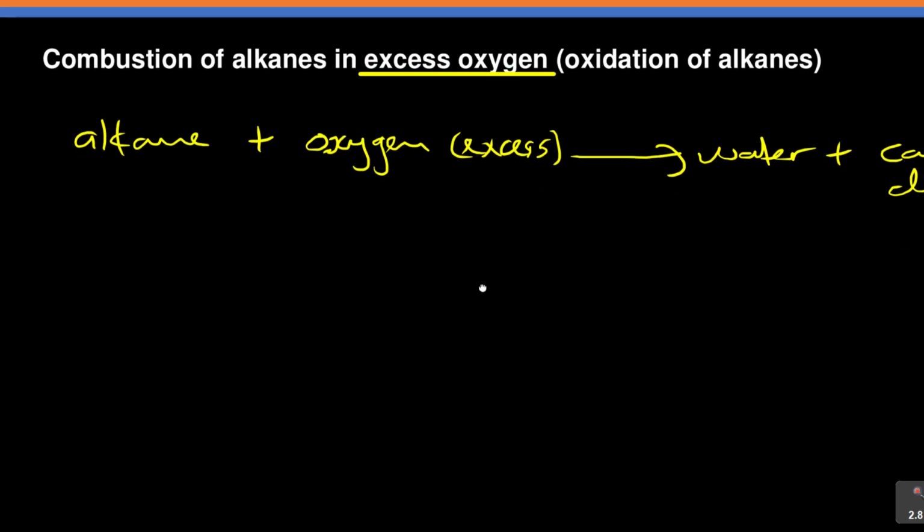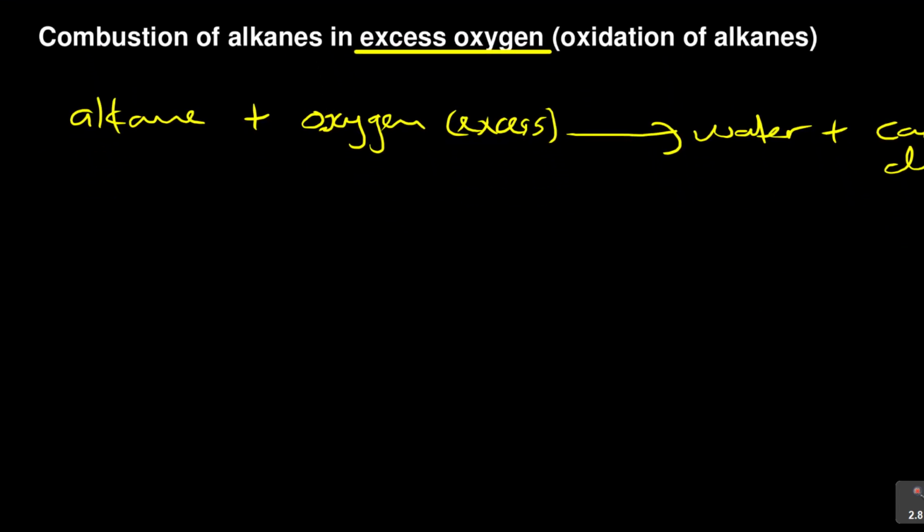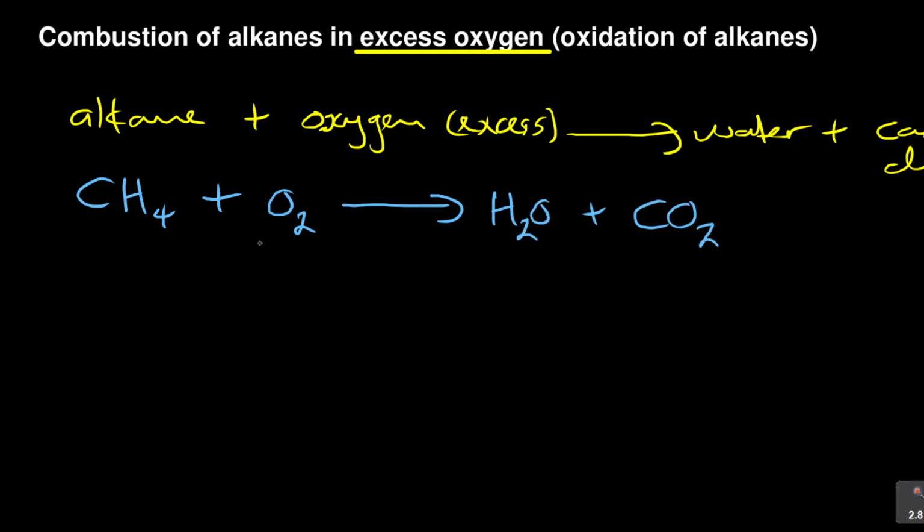Now, if I'm to write this reaction as a chemical equation, let's think of a simple alkane. The first one, the first of the four, is methane. So if I take methane, remember, is like this, H, H, H. So that's the structure of methane, but you're not going to write it like that. You're going to write it as the molecular formula, which is CH4, plus oxygen. What do you produce? You produce water, H2O, plus what? Carbon dioxide. Always remember these products.